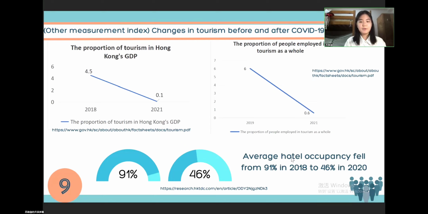And also, the average hotel occupancy fell from 90% in 2018 to 46% in 2020. These three data show the negative impact of COVID-19 on Hong Kong's tourism industry.